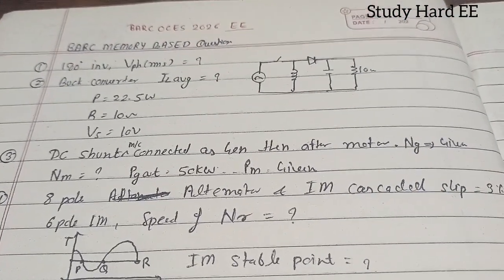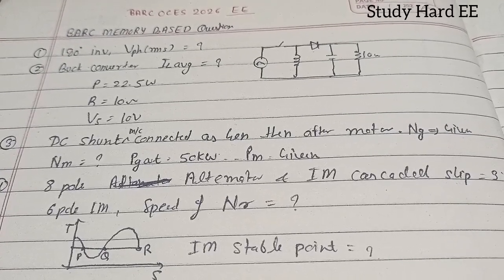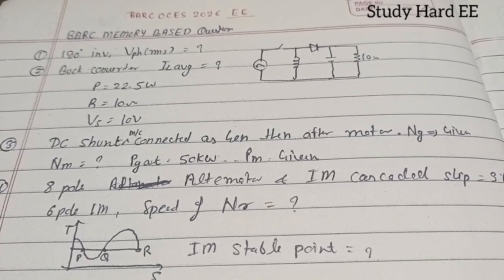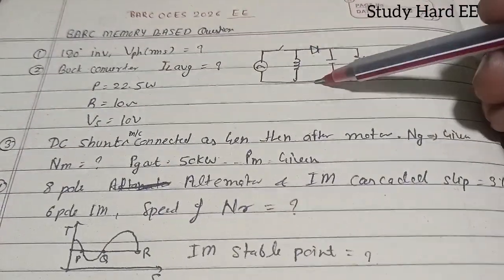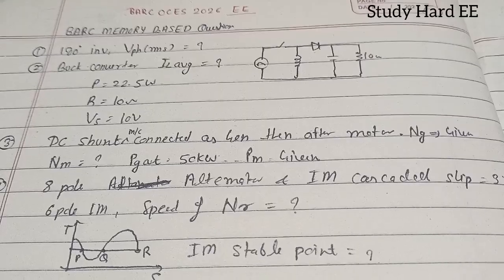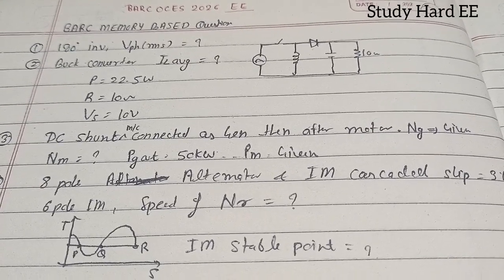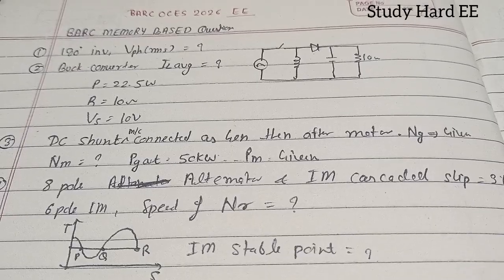You know, in a buck boost converter, the inductor current will be the source current plus this I naught current. The options given are 1.25, 2.25, and so on, and the answer will be 3.75. This question is directly asked from the PYQ.